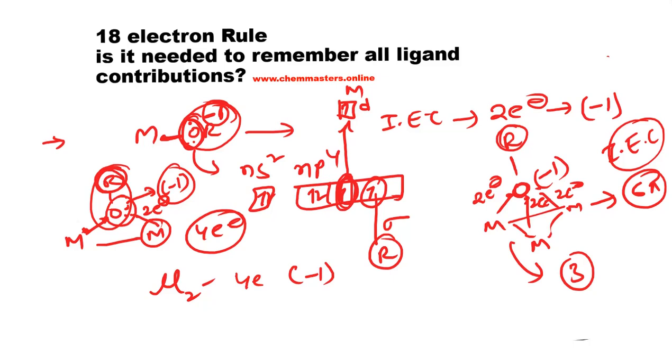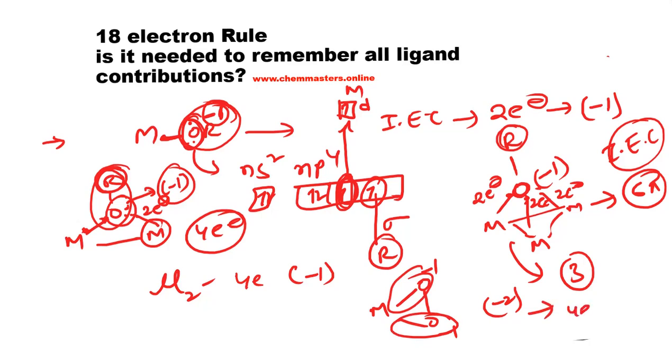And now next look at if the metal is connected with oxygen of peroxide like this. What do you say? Here oxygen with -1 charge and oxygen with -1 charge. So total -2 formal charge on the given O2 peroxide ligand, and each oxygen contributes 2 electrons. So the total electron contribution is 4 electrons in the ionic electronic count. Okay, right.